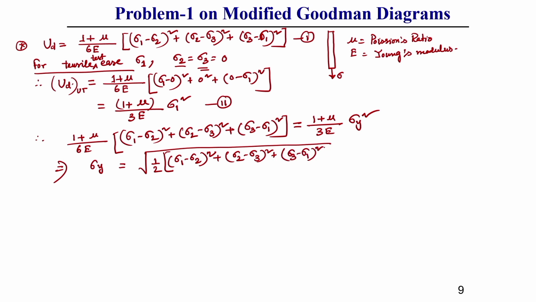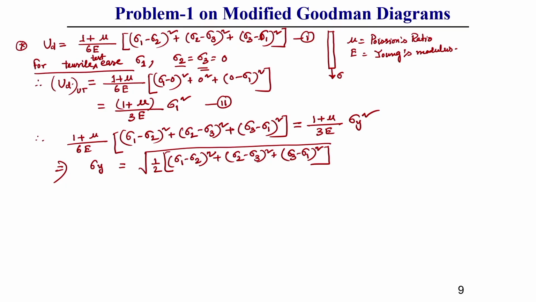This is generally called the maximum distortion energy failure criteria, or you can say the von Mises yield criteria. This is the distortion energy yield criteria.